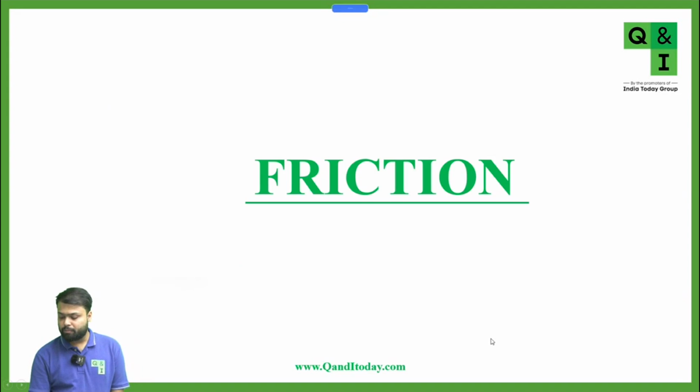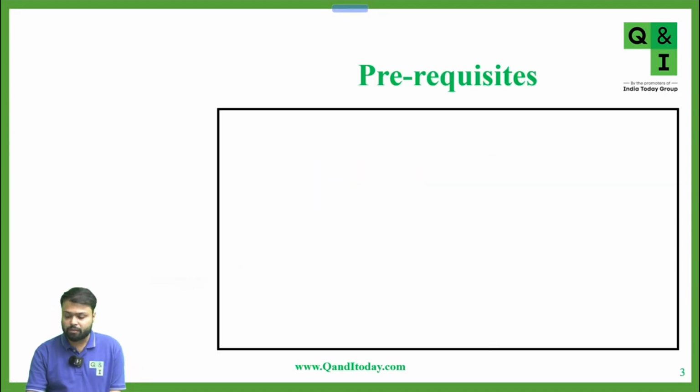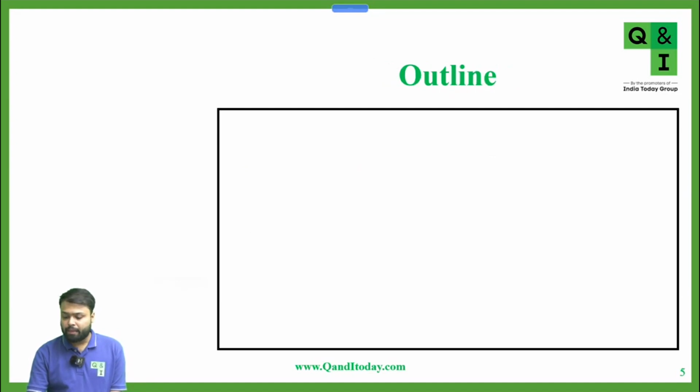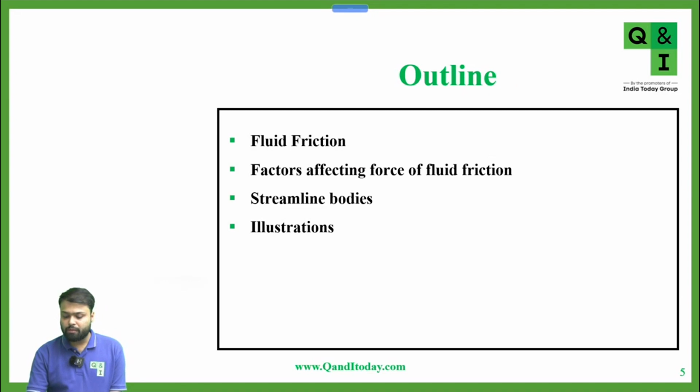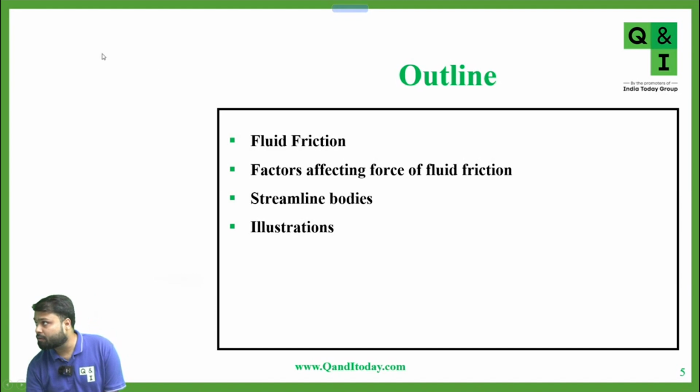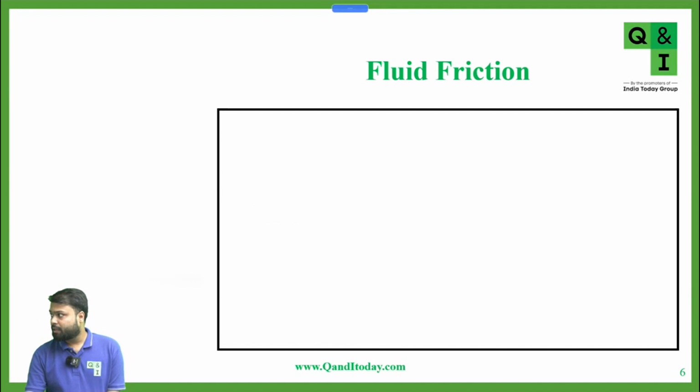Now we'll start today's lecture, but before starting, we will see the prerequisites. The first one is force and then friction. Approximately 7 to 8 marks of questions are asked from this chapter. What we're going to study today: first we will see what is fluid friction, after that the factors affecting force of fluid friction, what streamlined bodies are, and then we will solve some questions also. So let's start today's lecture, which is fluid friction.